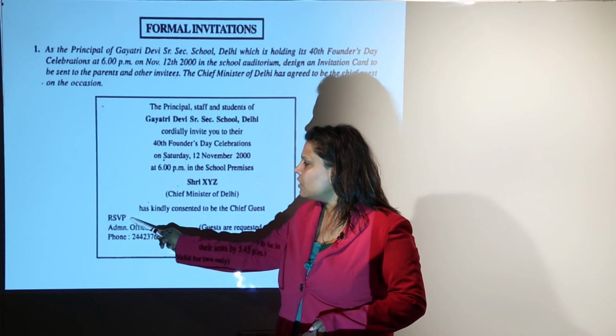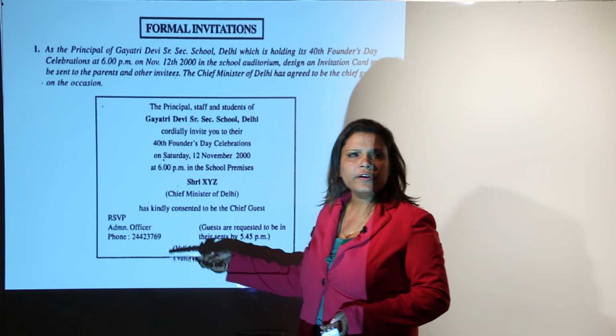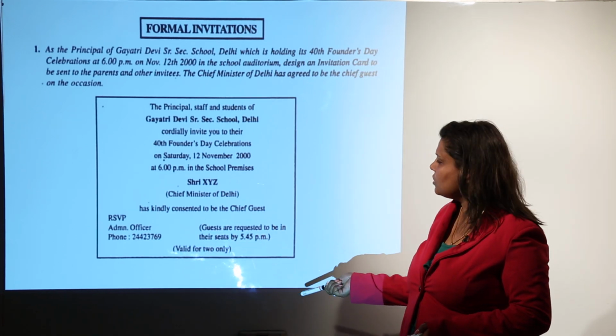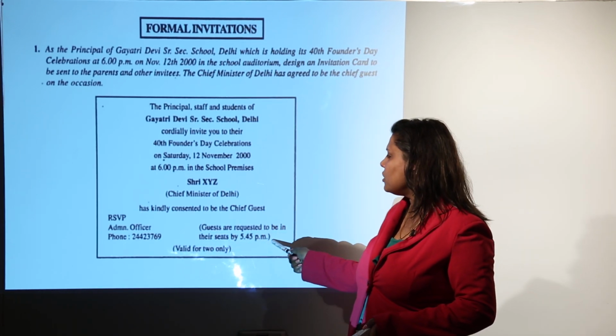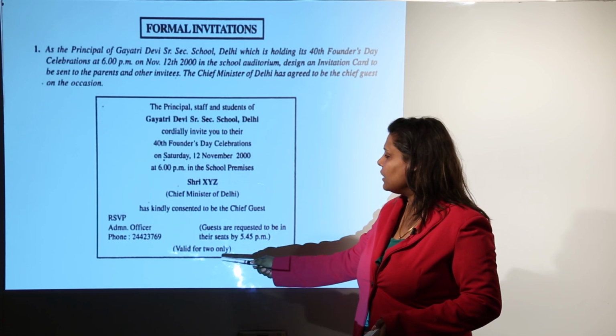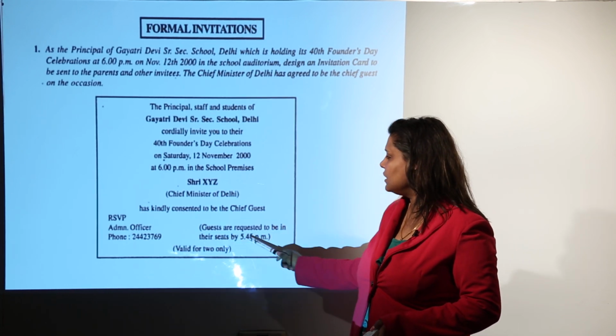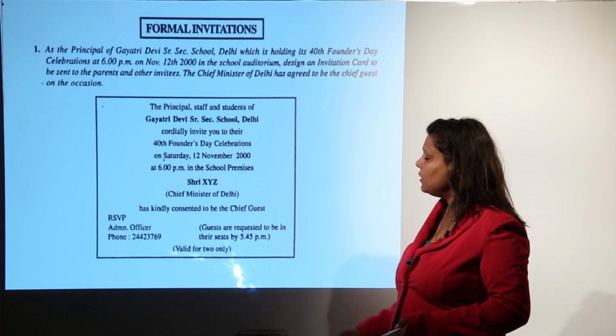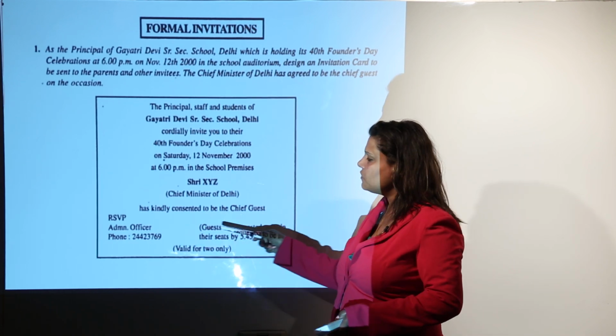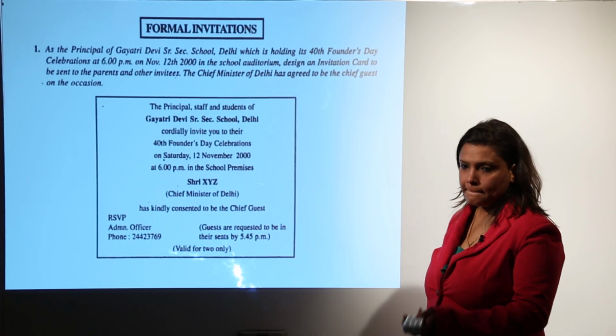Also, you have to give the RSVP, where to contact for confirmation of the invitation, and any additional information that is there. That is, the guests are requested to be in their seats by this time, and this is valid for 2 people. These are additional information which have to be mentioned at the end.